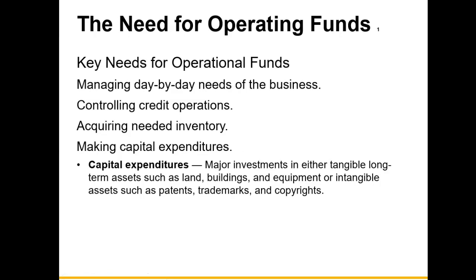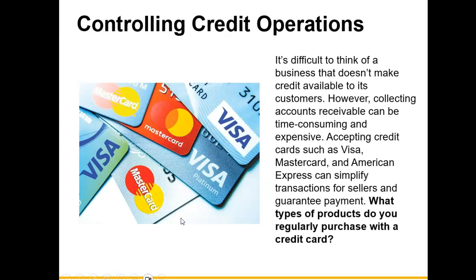To give you more definition of a capital expenditure, these are a major investment in either tangible, long-term assets such as land, buildings, and equipment, or intangible assets such as patents, trademarks, and copyright. So again, these are the assets shown on the statement known as a balance sheet.